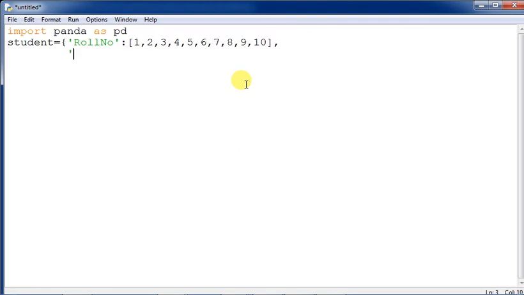Next, the name key has been created. This is another one, so we are keeping here the names: Rajkumar, and then comma, Deep Singh. Next name is Ankit Sharma. Next one is Radhika Gupta. This is just a practical demonstration.